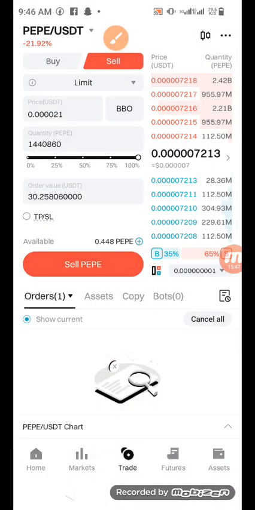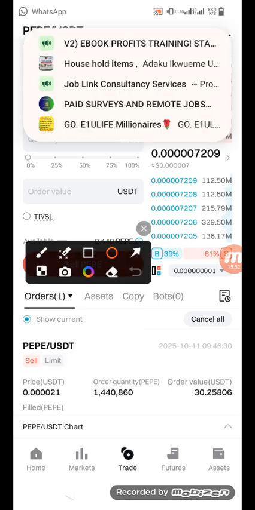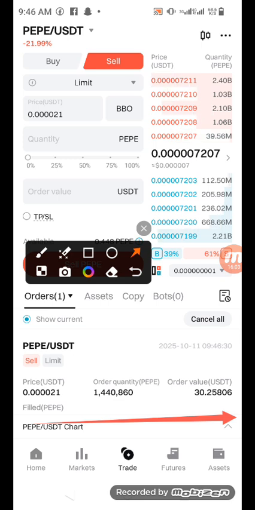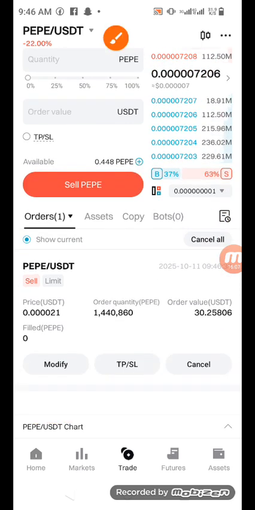Confirm is a limit order set. Now, because it's a limit order, it has not yet been sold. Look, the system is showing you something here. Look at it. Everything is here. Everything being here means that you can still come up and cancel this order. If you wait and you are not realizing anything, you can come here and click on cancel. Or you can also click on modify. You modify it and change. Okay, let me change this. You modify it. That's exactly how this works.